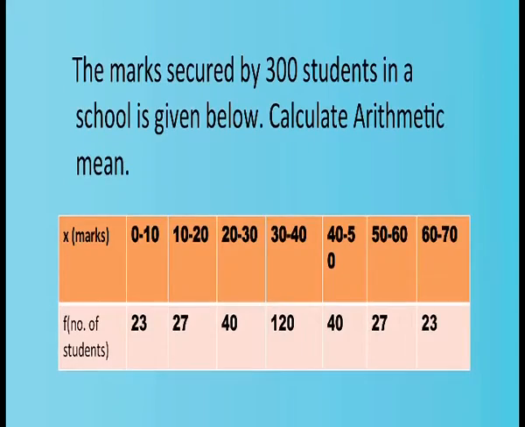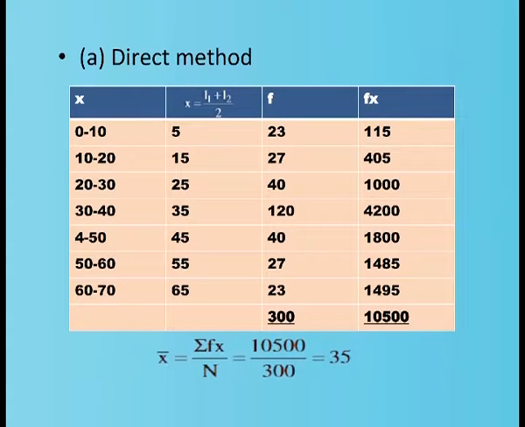Let us proceed with an example here. The marks secured by 300 students in a school are given below. We are asked to calculate the mean. You can see the marks in classes and the number of students are also given. And now how to find this? In this series we can calculate arithmetic mean by direct method. By direct method the formula is x bar equal to sigma fx by n.